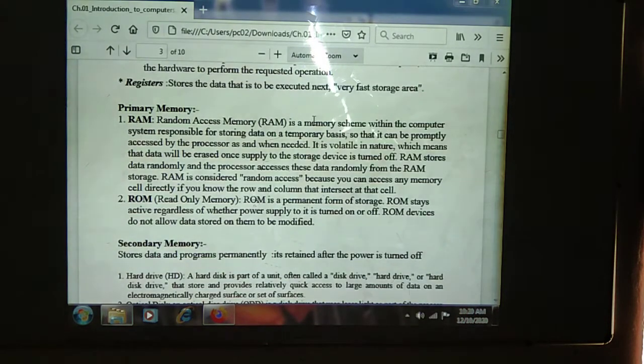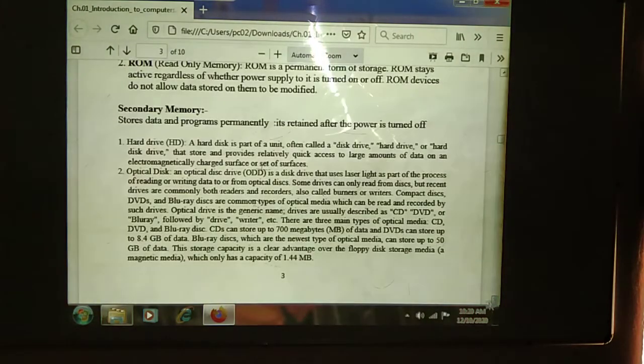Next, in the secondary memory, we have some classifications. The first one is the hard disk, or hard drive. What is a hard drive? A hard disk is a part of a unit, often called a hard disk drive. We can call it a disk drive and also a hard drive. A hard disk drive stores and provides relatively quick access to large amounts of data on an electromagnetically charged surface or a set of surfaces.